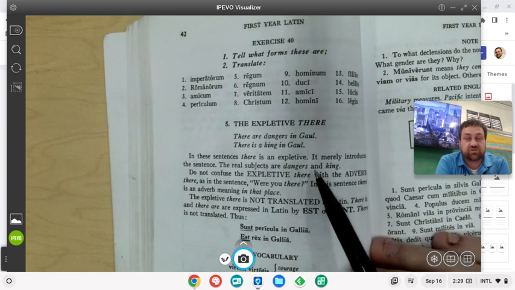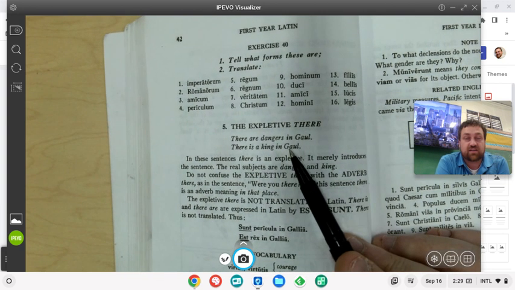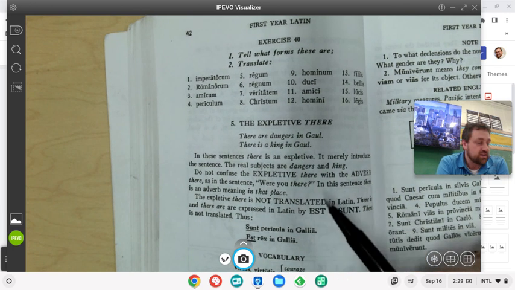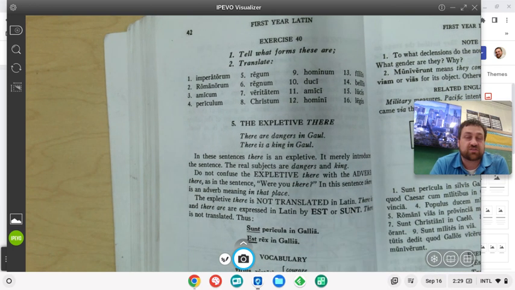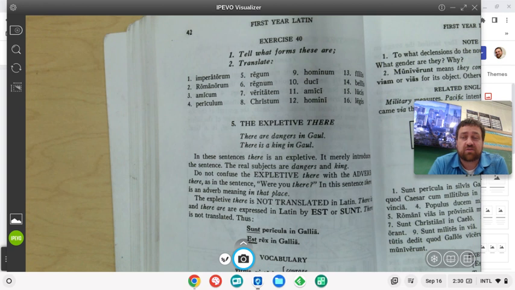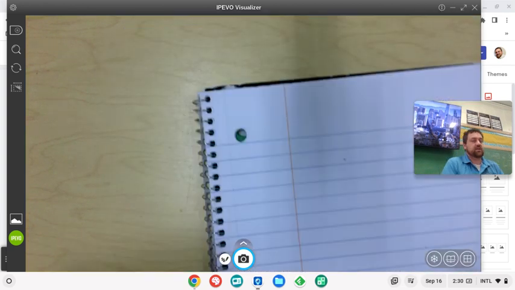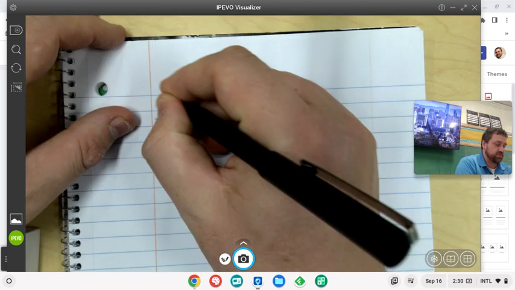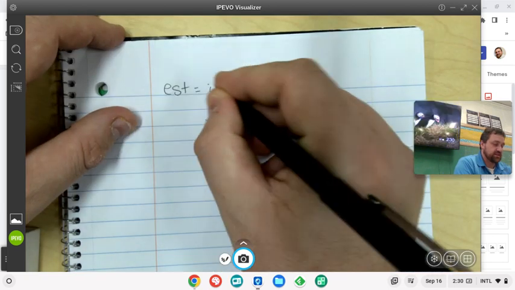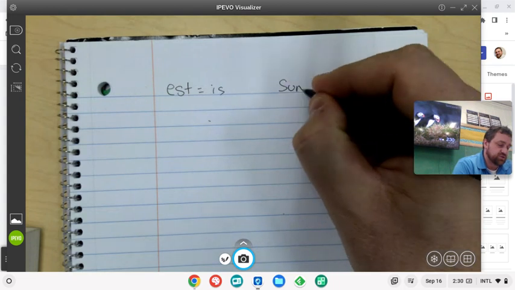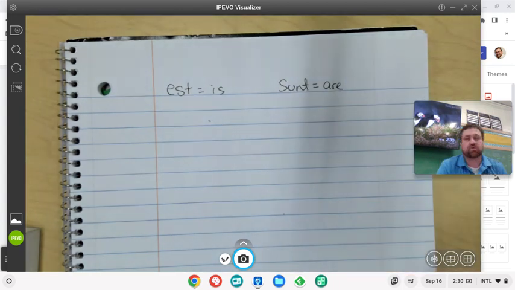It merely introduces the subject. The real subjects are danger and king. There is a king in Gaul. There are dangers in Gaul. So dangers and king are the subjects of these two sentences, but there are, or there is, shown with one word in Latin. And they're words you already know. You already know how to use est and sunt. We already know that est is, and we already know that sunt is are, for when we're talking about more than one thing.